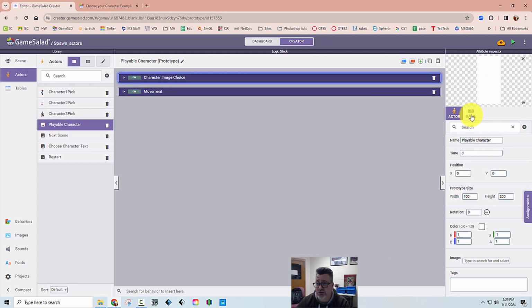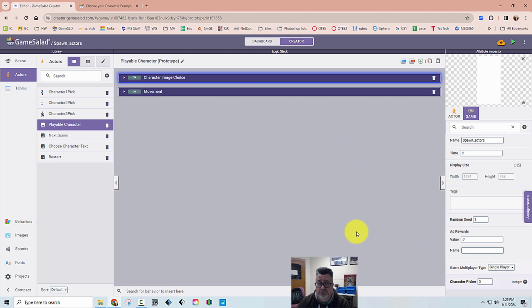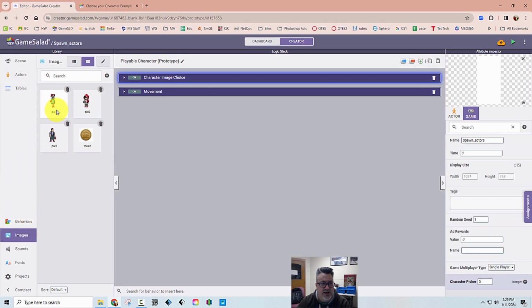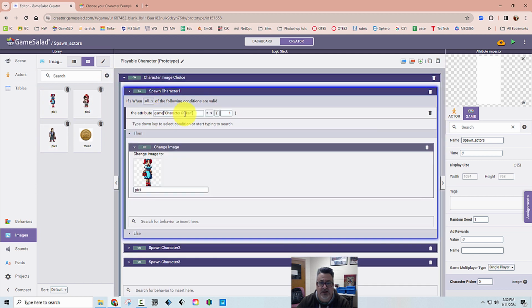Remember, the key is game attribute, set to 0. However many characters you have, you will assign each character a number. So this character is assigned number 1, this is assigned number 2, this is assigned number 3. The code then says if the game character picker is 2, this is the image that should be shown. And again, that image is from my images tab here. I have pix 1, pix 2, pix 3. So that's why this says if game character picker equals 1, change it to pix 1.